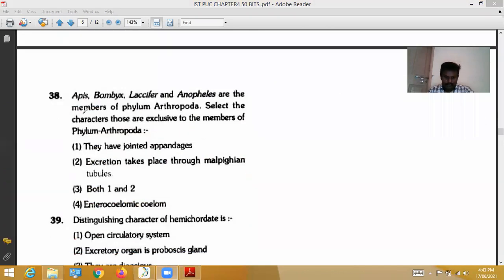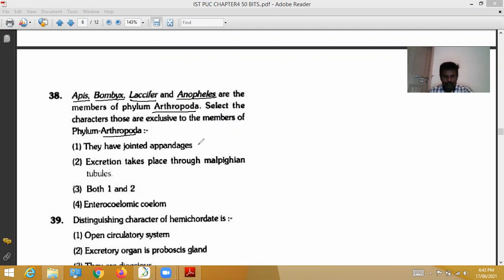38th question. Apis, Bombyx, Laccifer, Anopheles are members of phylum Arthropoda. These are all insects. Select the characters exclusive to the members of phylum Arthropoda.